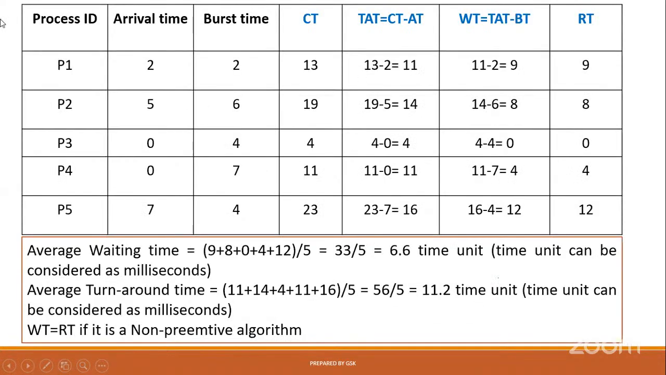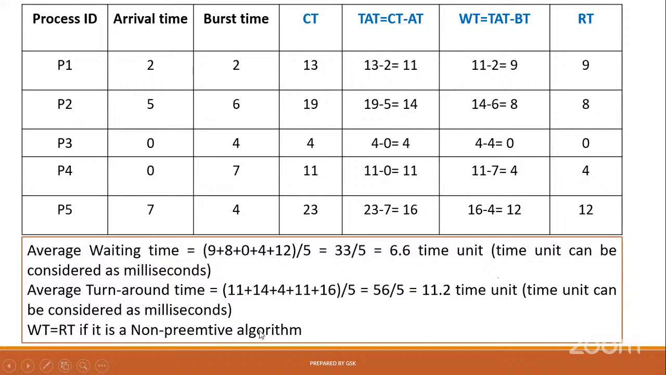Now, so far, to continue this table: process ID, arrival time, burst time, and we calculated CT. Then after that, turnaround time. CT means completion time, then turnaround time, and waiting time. We can calculate each and everything with the help of the formulas. Average waiting time, turnaround time. TAT means turnaround time, and WT waiting time.